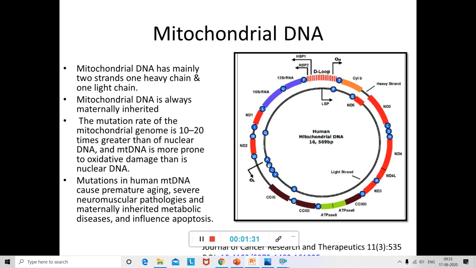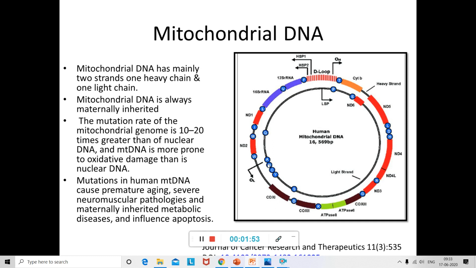Usually, the mitochondrial DNA is always maternally inherited. So coming to the forensic point of view, if you want to know your original mother, you can check your mitochondrial DNA, because your mitochondrial DNA is only inherited from your mother, but not from your father.